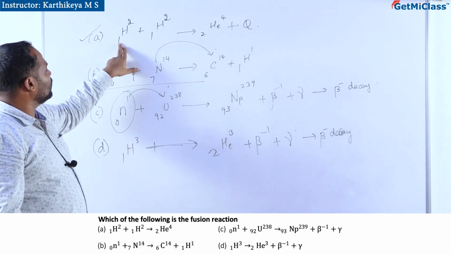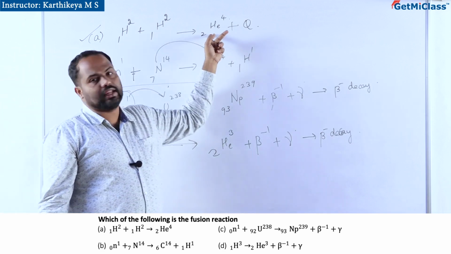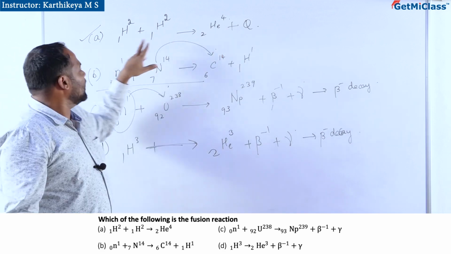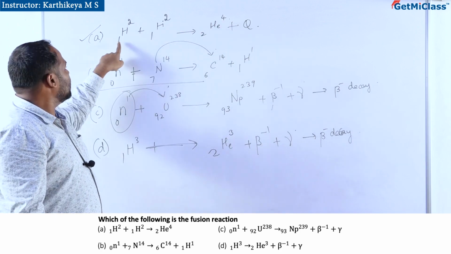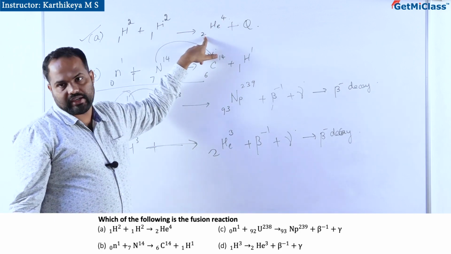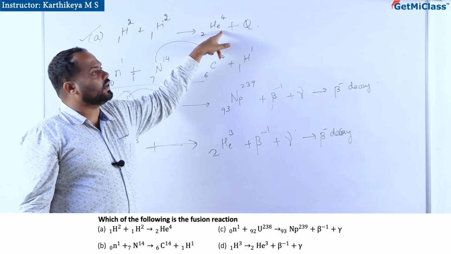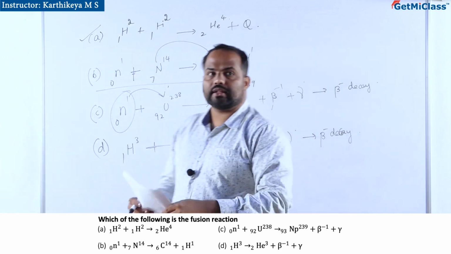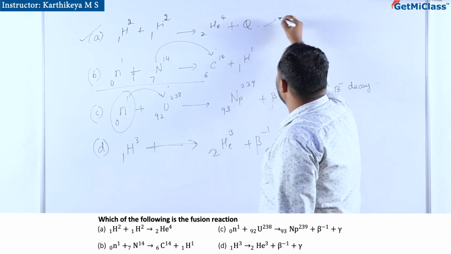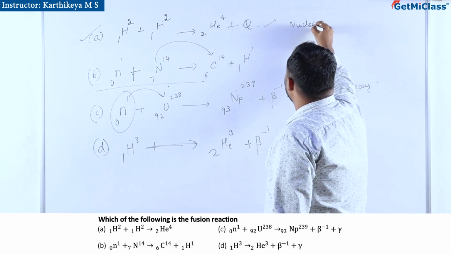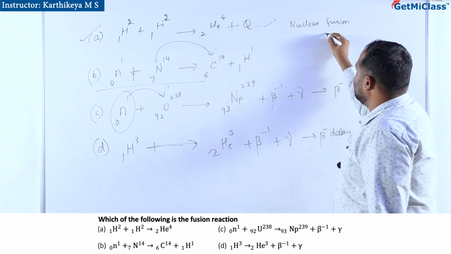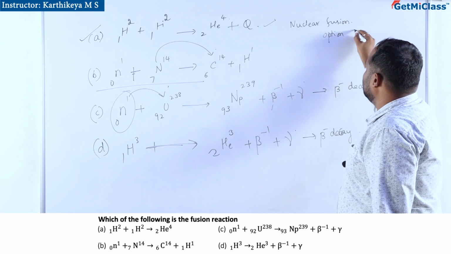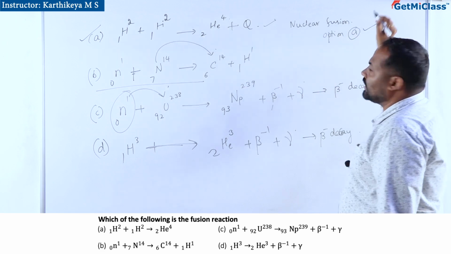So here if you look at it, the formed helium isotope is stable, and if you see, their mass numbers have clearly added, their atomic numbers have been clearly added. So this particle is a stable one. This is a clear case of nuclear fusion. Hence option A is the correct answer.